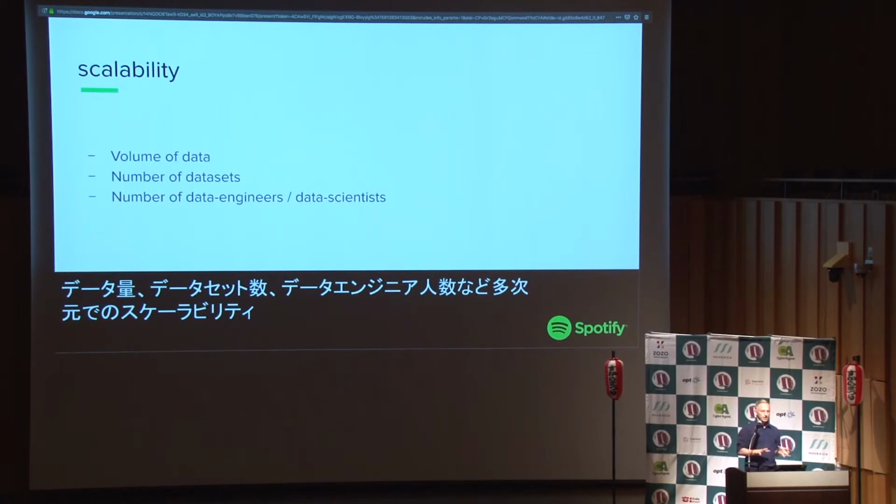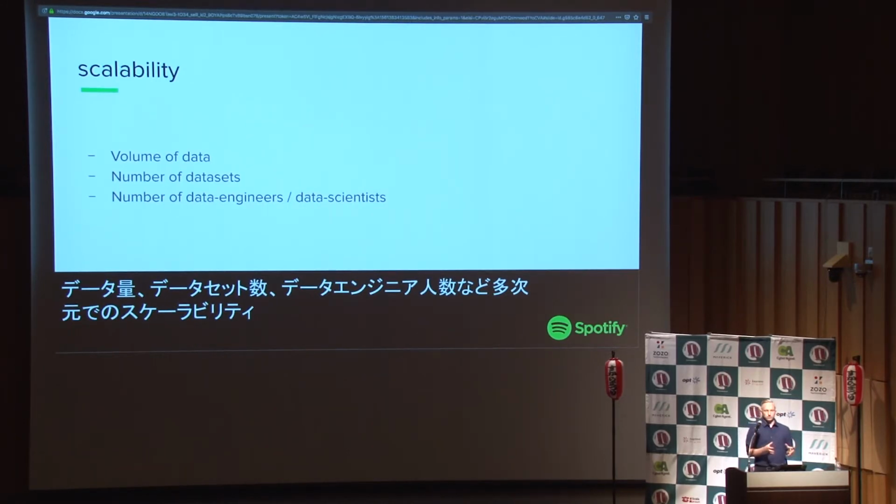So that means that we have a huge problem of scalability. And I want to explain what scalability means in that sense. Of course, everyone thinks about the size of your job, like maybe my job processes 10 terabytes of data an hour. That's one way to see scalability. That's indeed one of the issues you have to deal with. But that's not the only one. That's just the most obvious one.